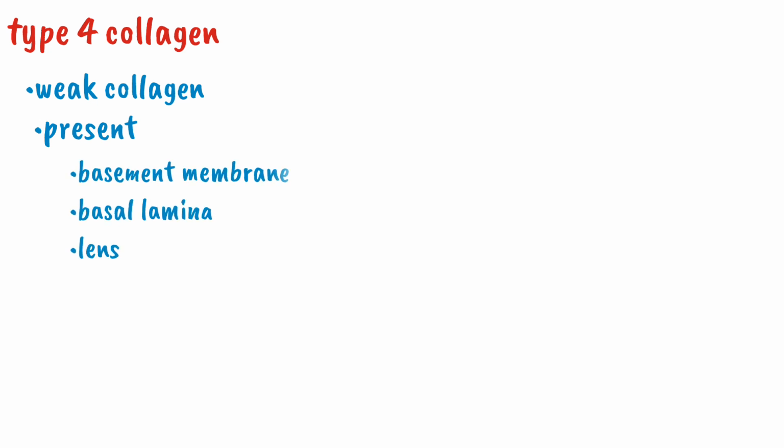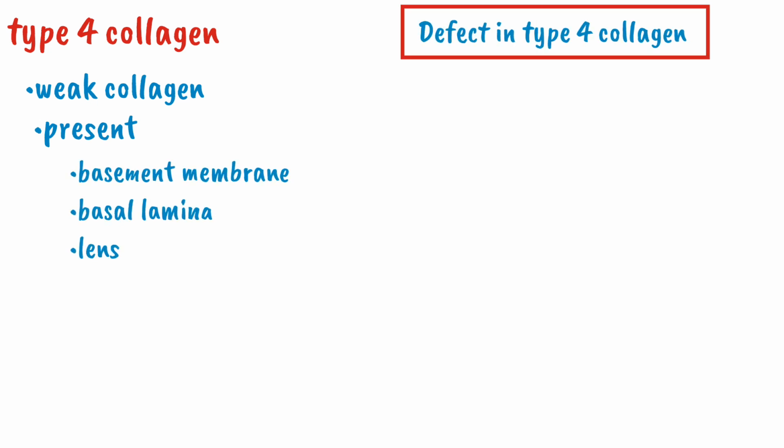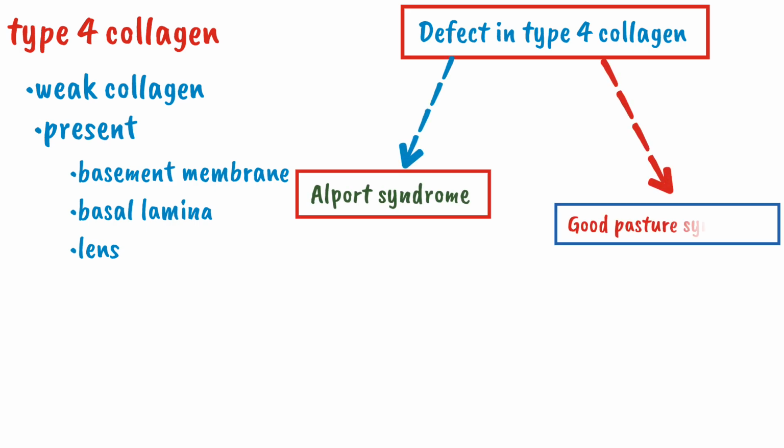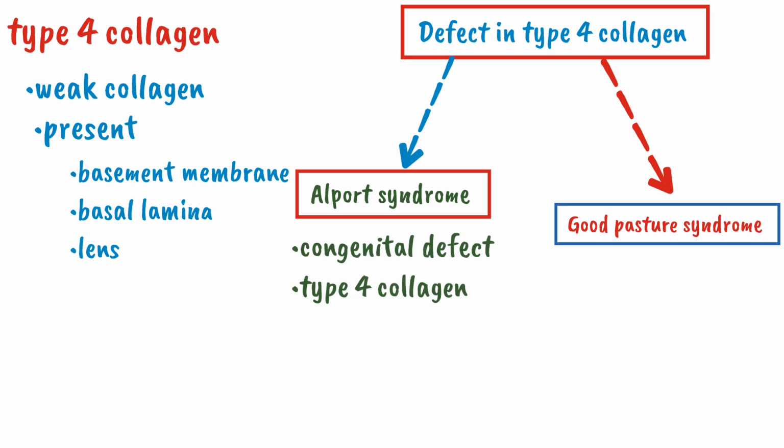Now come toward the last type of collagen, type 4 collagen. It is the weakest of all collagen and it is present in basal membrane, basal lamina and lens. A defect in type 4 collagen will result in two types of diseases: Alport syndrome and Goodpasture syndrome. In Alport syndrome, there is a congenital defect in the basement membrane, meaning in short the defect is in type 4 collagen, which leads to widespread clinical features.